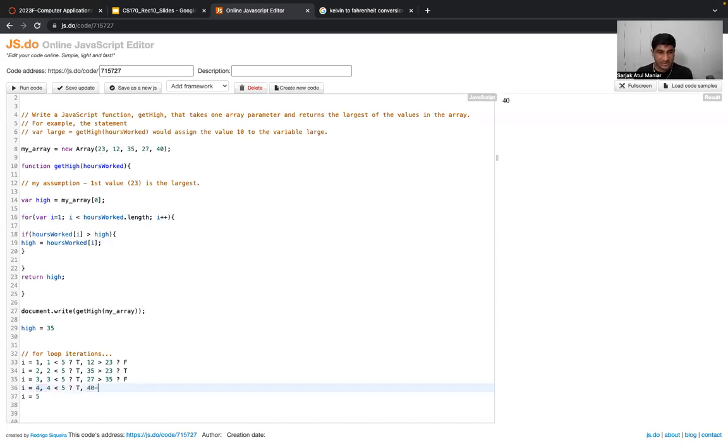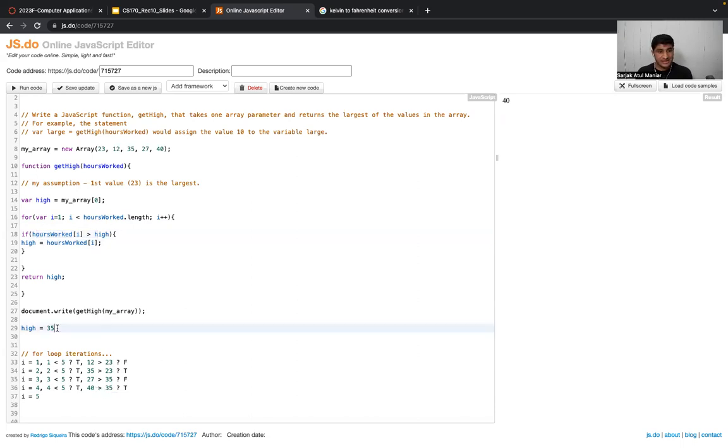So we check, is 40 greater than the current value stored inside the variable high? It's still 35, right? Is 40 greater than 35? The answer is true. 40 is greater than 35. We will go inside this if block because it satisfies the condition. Inside it, we update our high variable to this value, 40.